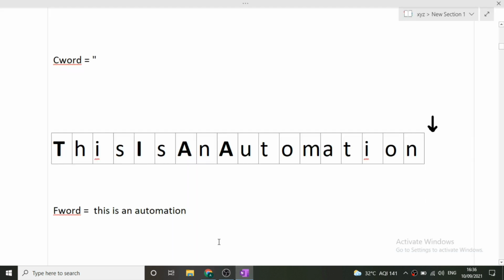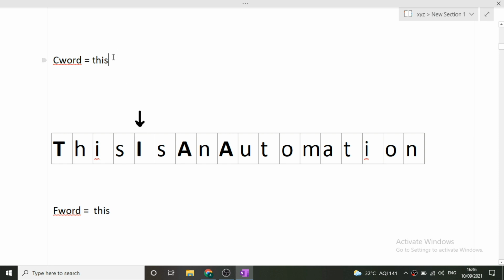Now let's just see, when our pointer was here, our C word consisted of this, and our F word was empty. Once our pointer was here, that is we encountered a capital letter, this C word was added to F word. Now this has become this, and after this C word we have added a space also in the F word. Once this step was over, our pointer is still at the capital letter. We have not included this capital letter.